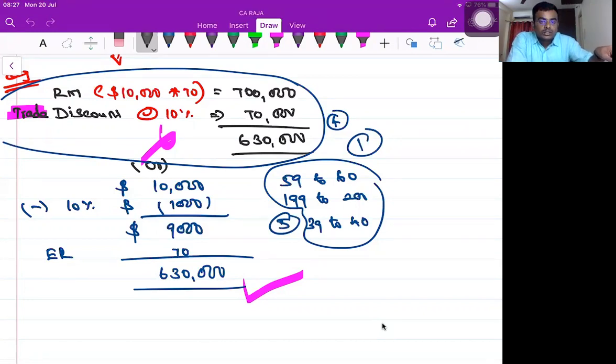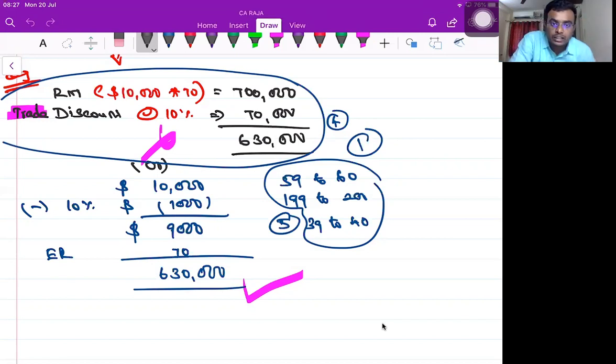That's the difference between trade discount and cash discount. Cash discount will be given only at the time of settlement, not at the time of purchase. You will come to know only at the time of settlement. We may not know at the time of purchase. That is the reason in case of trade discount, we will be adjusting with purchase value. But in case of cash discount, we will be treating it as other income in the profit and loss account.